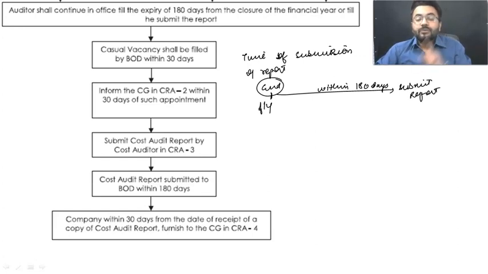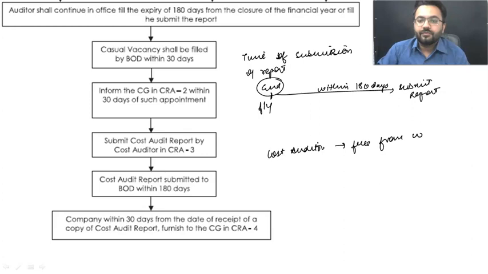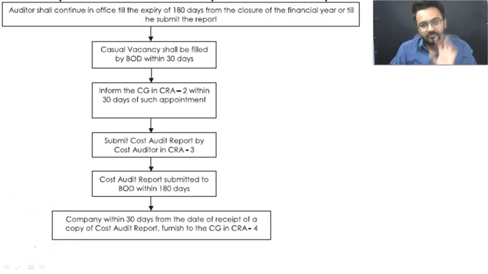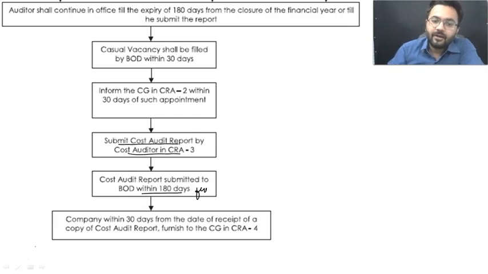Okay. Now the next question is, when can you say that the cost auditor is free from any liability? He is free from work, he is free from liability. 180 days or submission of report, whichever is earlier. Once he has submitted his report, or the period of 180 days has elapsed, now he is free from the company. Now he will not be liable for any of the consequences. Submit cost report and cost auditor in form number CRA3 within 180 days from the end of financial year.